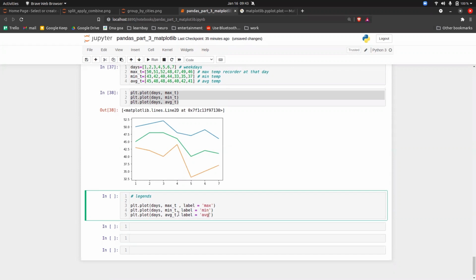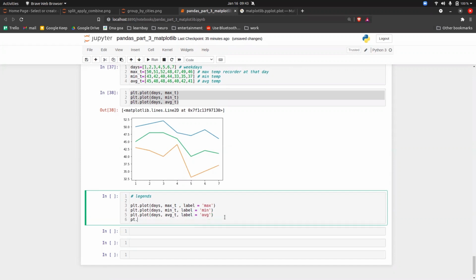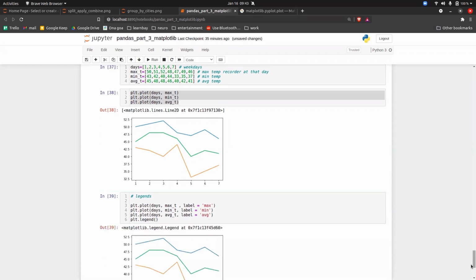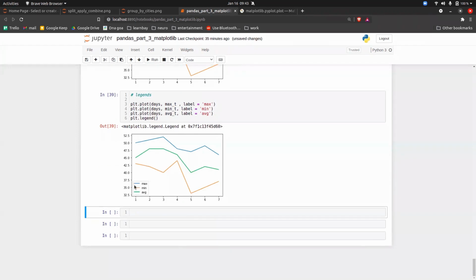After giving the labels, you just have to do plt dot legend and execute it. And you will see that now you get a legend: the blue line represents the maximum temperature, the orange line represents the minimum temperature, and the green line represents the average temperature.